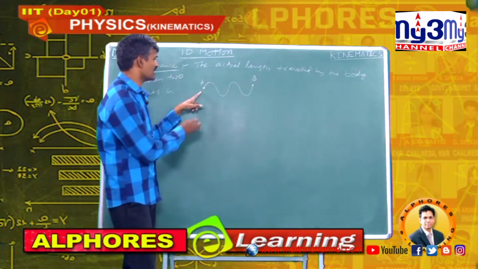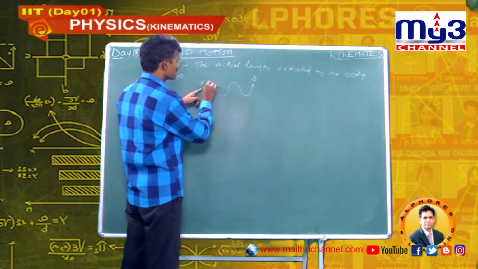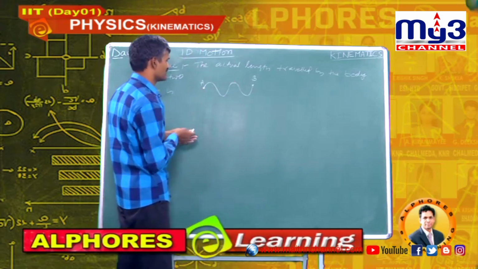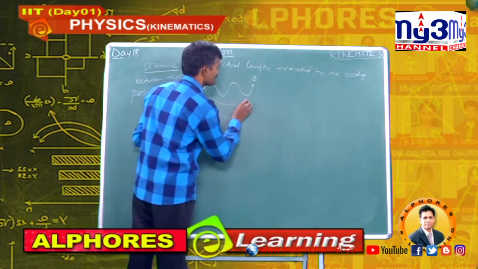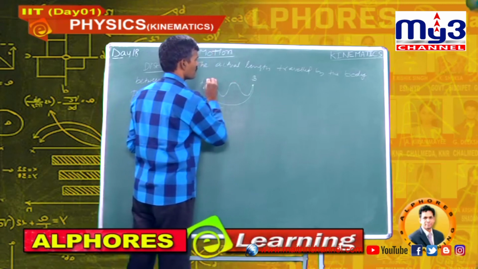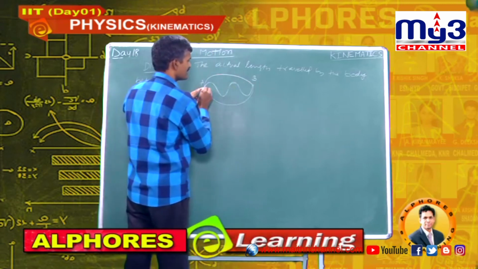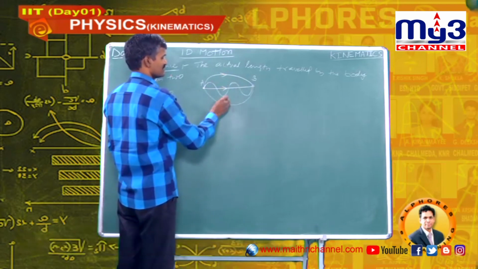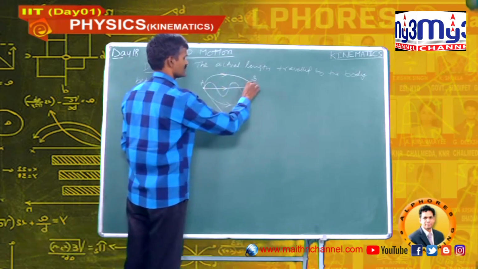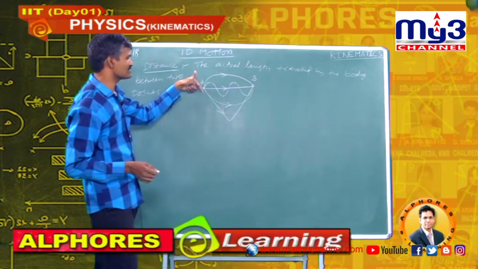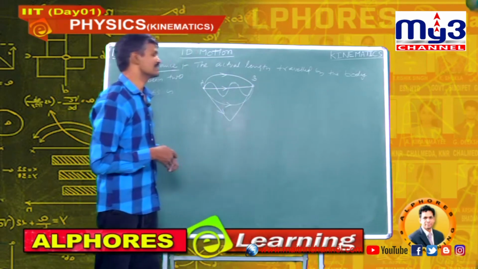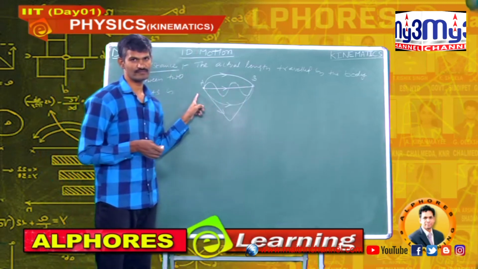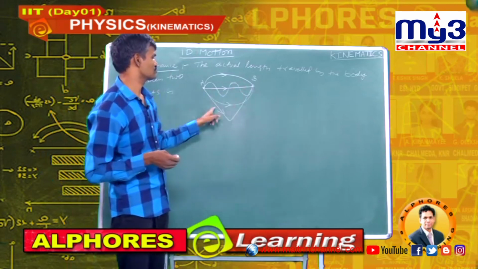Does the body have to follow this path? No, there are so many possibilities. The body may move like this, or like this, or more generally it may move like this. So, the actual length of the path travelled by the body is known as the distance between those 2 points.